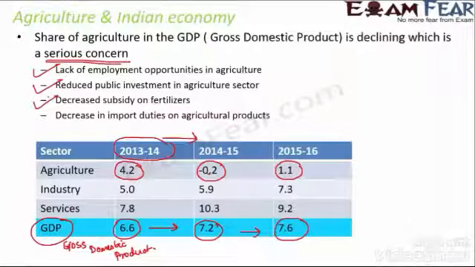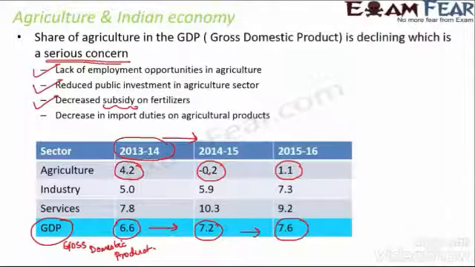Decreased subsidy on fertilizers. What is a subsidy? A subsidy is a lowered cost of an item so that it can be used by everyone. You would often have heard that the government is giving a particular thing at subsidized rates to poor people. It is like a minimum price.